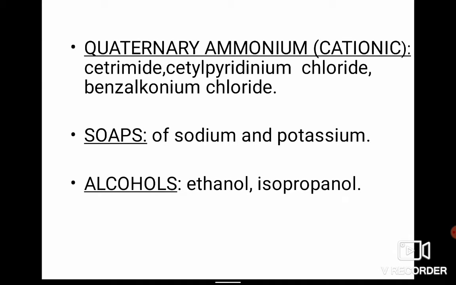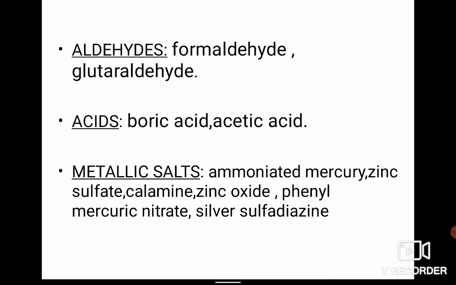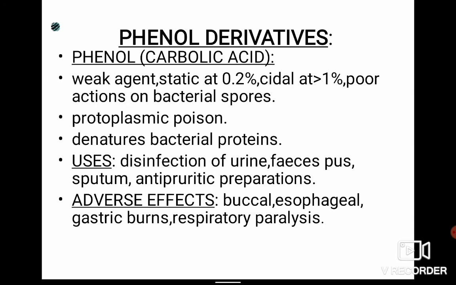There are some quaternary ammonium compounds, which are called cationic. These are cetrimide, commonly used, and benzalkonium chloride, which is also commonly used. Soaps, they are of sodium and potassium, and alcohols, which are ethanol and isopropanol. The aldehyde group consists of formaldehyde and glutaraldehyde, which are commonly used. Acids: acetic acid and boric acid. Metallic salts of ammonium, mercury, zinc, calamine, zinc oxide, phenyl mercuric nitrate, silver sulfadiazine. There are some metallic salts which are commonly used as antiseptics and disinfectants.